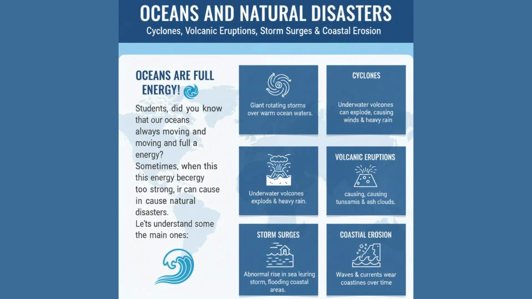Explaining cyclones, volcanic eruptions, storm surges, and coastal erosion. Students, do you know that our oceans are always moving and full of energy? Sometimes when this energy becomes too strong, it can cause natural disasters. Let's understand some of the main ones: cyclones, underwater volcanoes, storm surges, and coastal erosion.